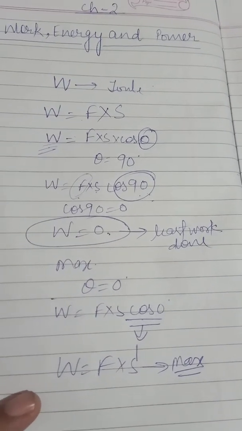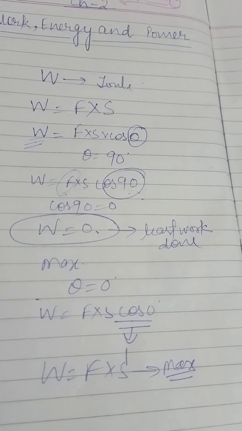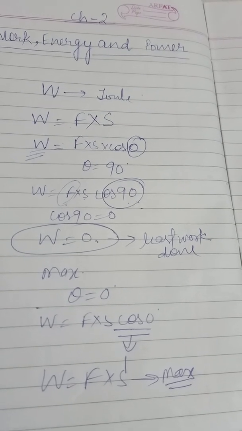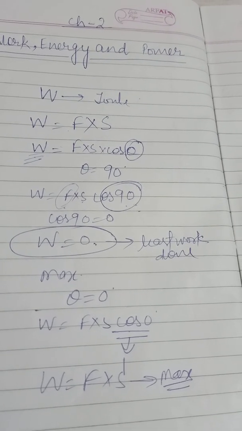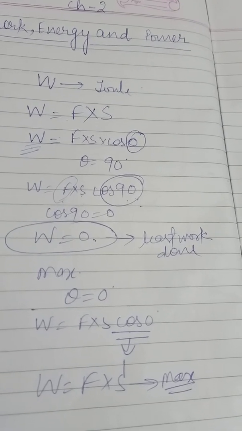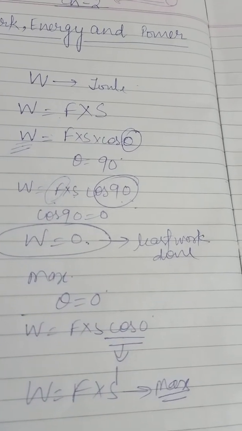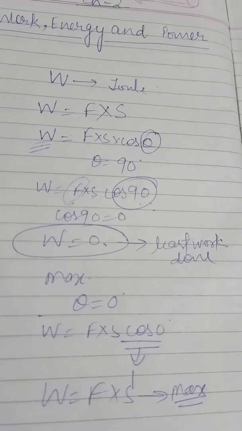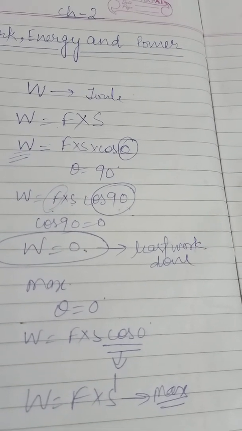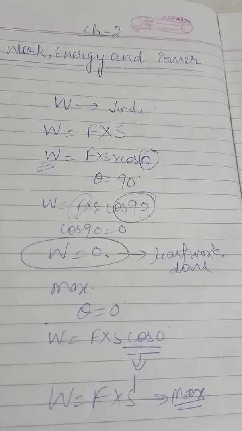With the help of W equals F into S, we can say that when a coolie walks on horizontal ground while carrying a load on his head, no work is done against the force of gravity, because the displacement of the load is normal. Normal means perpendicular. When the coolie takes the load and carries it on his head at the same place, there is no displacement. It means that if there is no displacement, then the work done is zero.